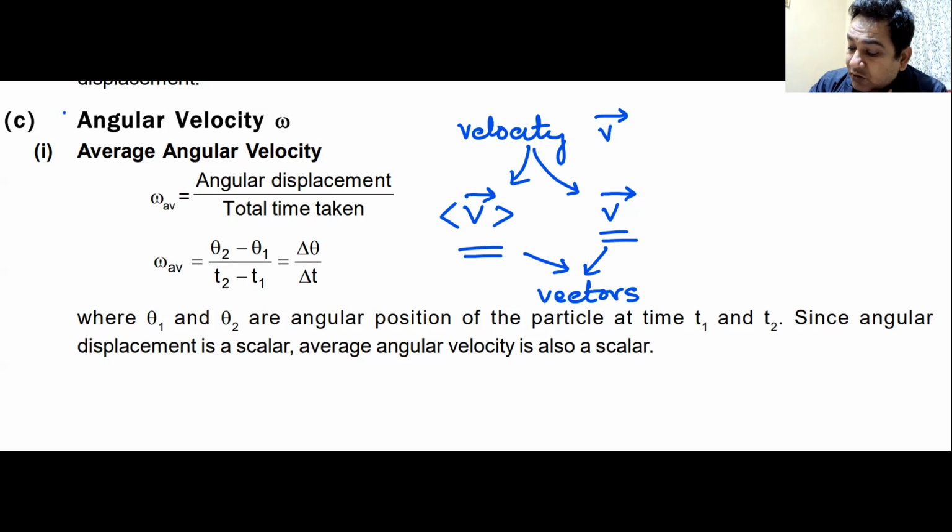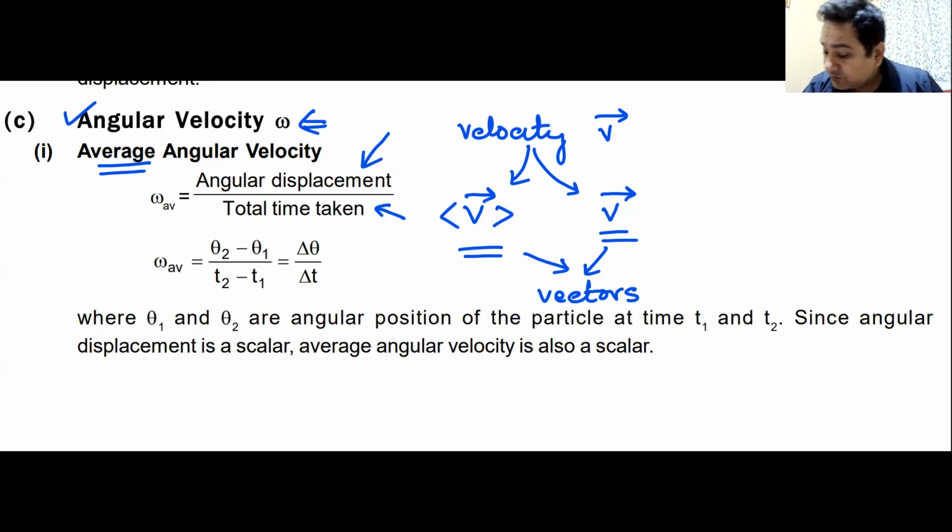But here, when I talk about angular velocity, which is denoted by omega, average angular velocity is total change in position, which is total displacement, divided by total time. Here it is total angular displacement divided by total time.